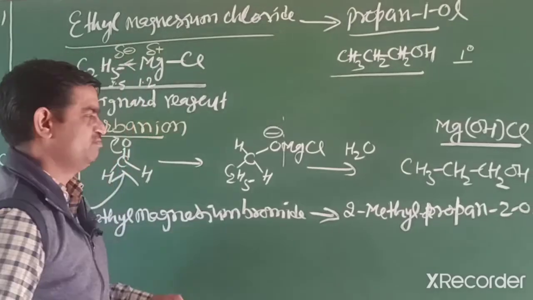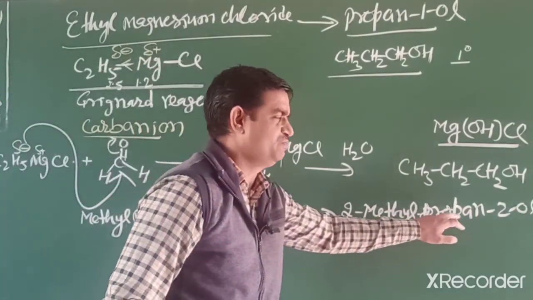From methyl magnesium bromide, we want to prepare 2-methyl propane-2-ol.